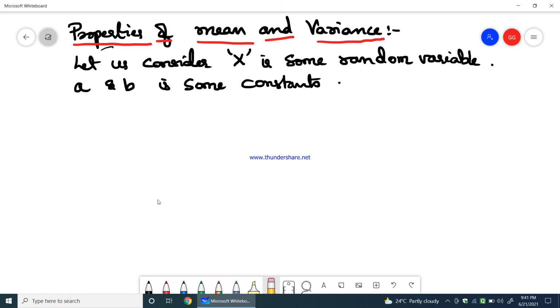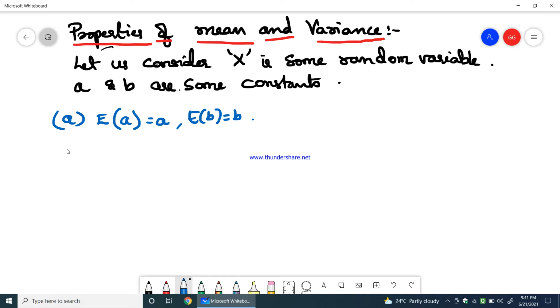The first property says the expectation of a constant a would be equal to a, or the expectation of constant b would be equal to b. So the expectation or mean of any constant will give you the same constant value. That is the first property.